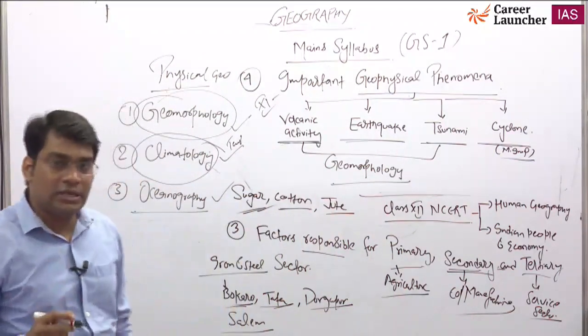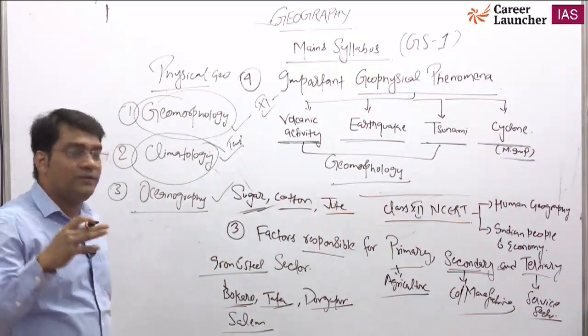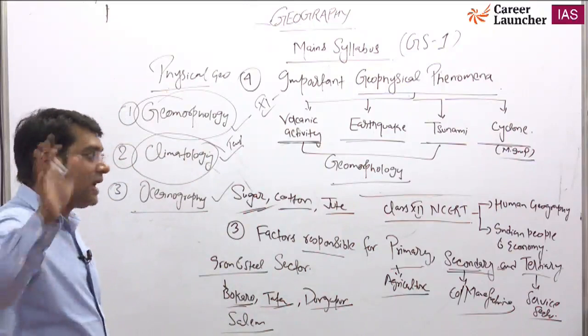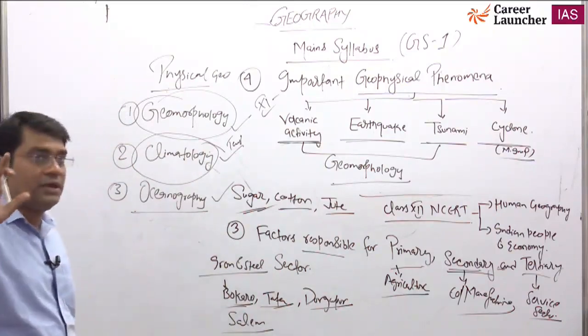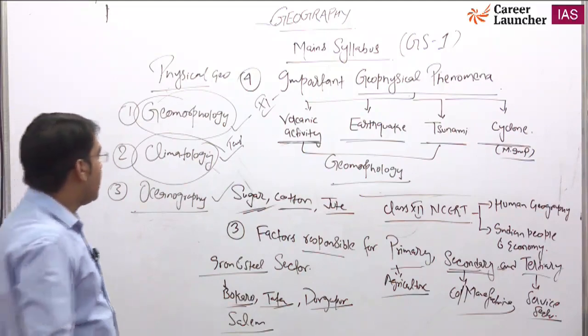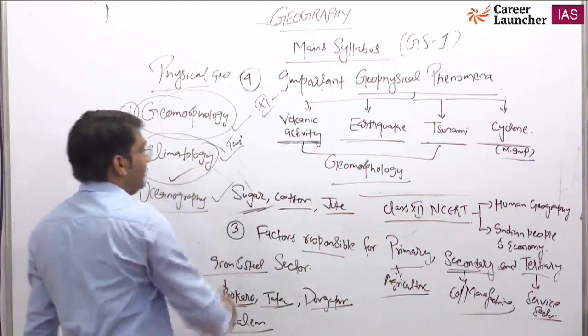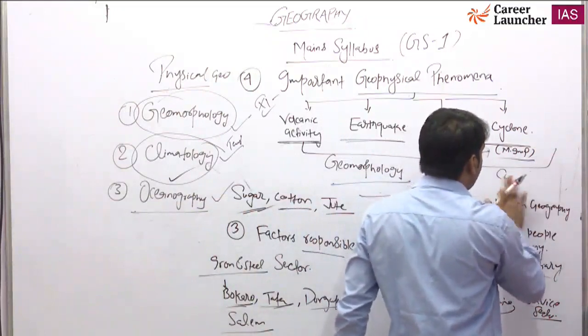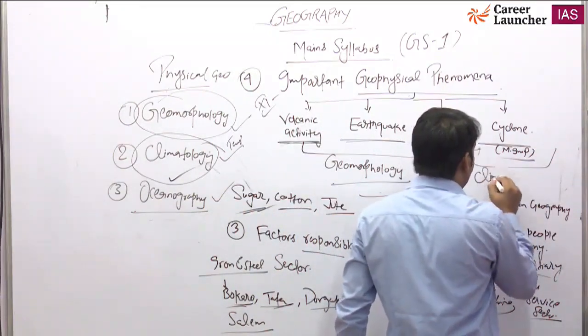In class 11 NCERT, there are two books. One is about the fundamentals of physical geography, another is about Indian physical geography. In that, the last chapter is about natural hazards, including tsunami, and cyclone is part of your climatology. So we will complete cyclone, the entire process of cyclone, in climatology.